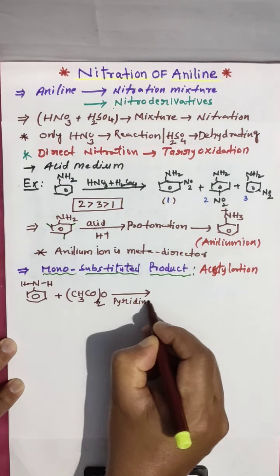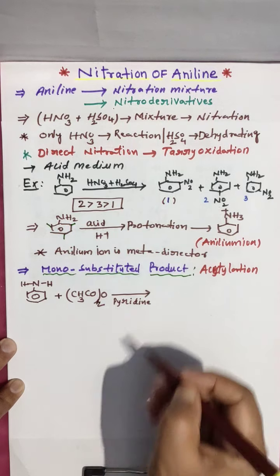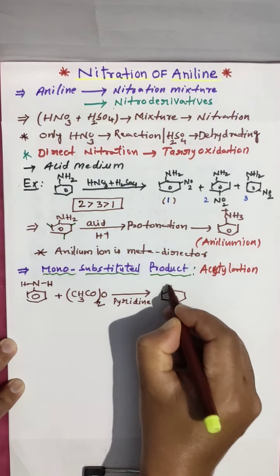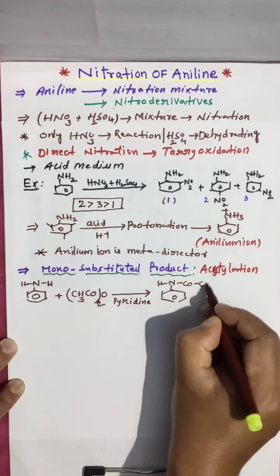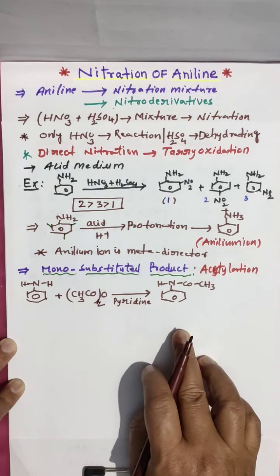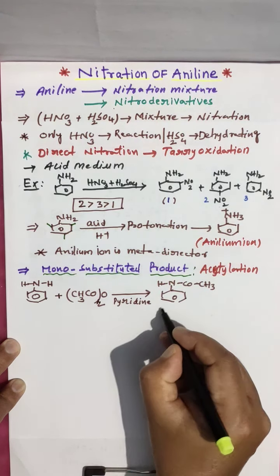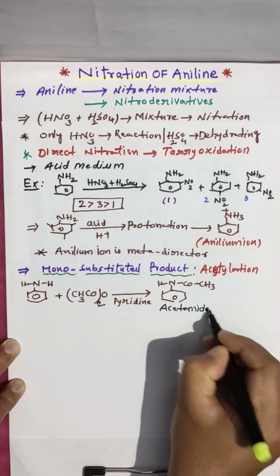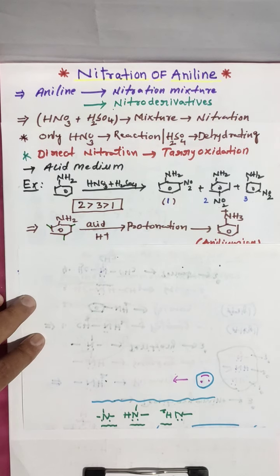In bromination also we did the same. And you are getting an intermediate, that is NHCOCH3. This we are calling acetamide. How you are getting this acetamide, I will show here. Look here, I will explain.